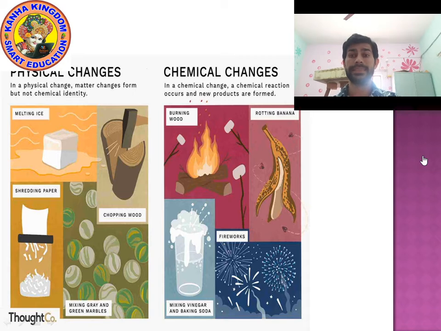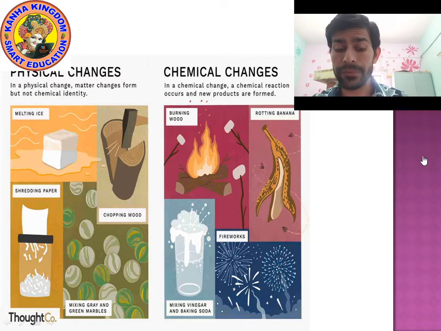Now let's discuss some more examples related to physical changes and chemical changes. As you can see on the screen, first we will discuss the examples of physical changes, then chemical changes, because as I said, in physical changes, chemical properties do not change. The first example is melting of ice. I have already explained it to you.